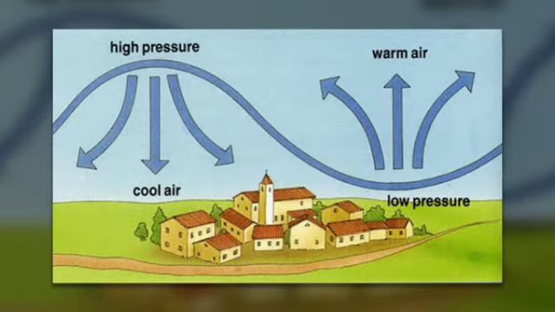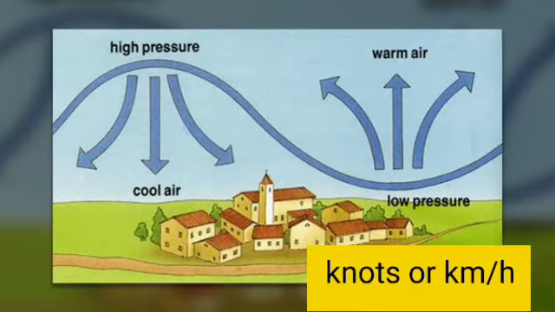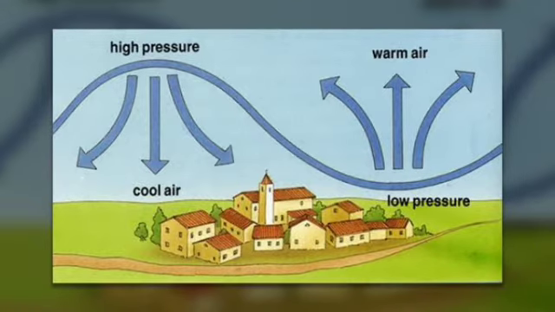Now, whenever we have to measure the speed of the wind or the velocity of the wind, the units we are going to use are knots or kilometer per hour. Right, students? As we use millibars to measure air pressure, like this we use kilometer per hour to measure wind velocity. Understood, students? Okay, move ahead.